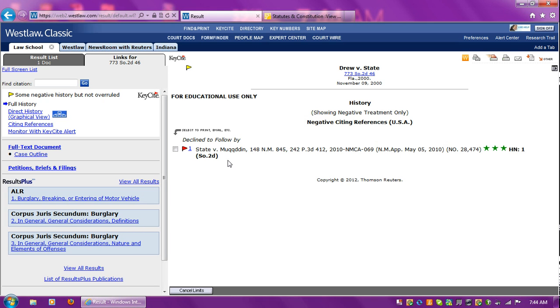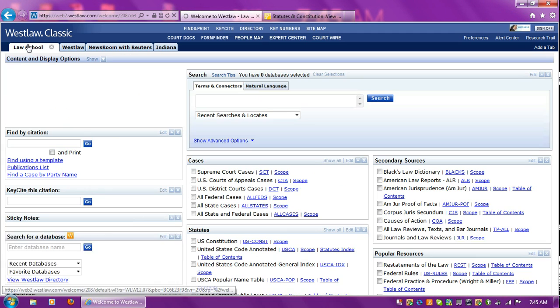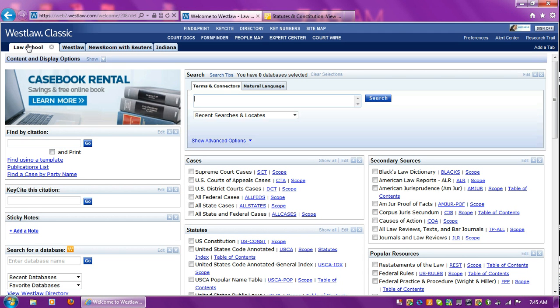This has been made a yellow flag because State v. Muckden declined to follow it, but this case is red flag. It's no longer good law for at least one or more points. We avoid fire because fire burns, okay? But that means, Drew, we're really good to go on that because this case is no longer good law. Excellent. So let's go back to the Law School tab after reading through all of those cases, citing to Von Edwards, reading through Drew, finding cases that cite to Drew as well.